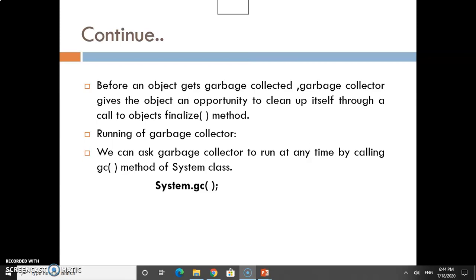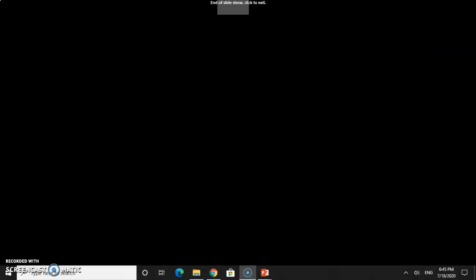This is like destructors in C++. How can we run the garbage collector? There is one syntax, System.gc. We can ask the garbage collector to run at any time by calling the gc method of the System class. This is the syntax for running the garbage collector, System.gc. So this is about garbage collection.